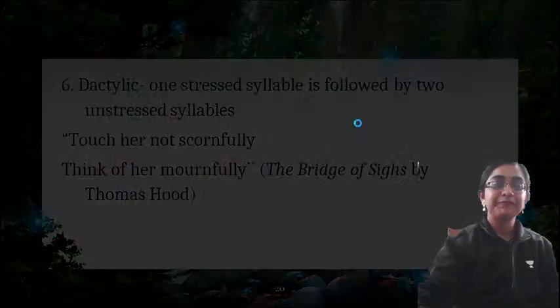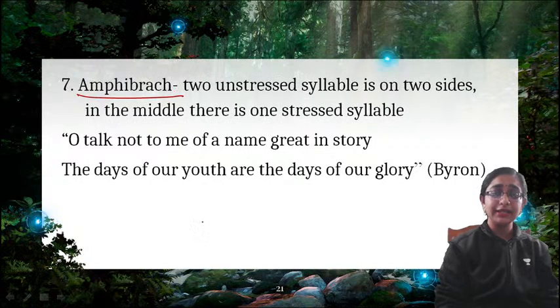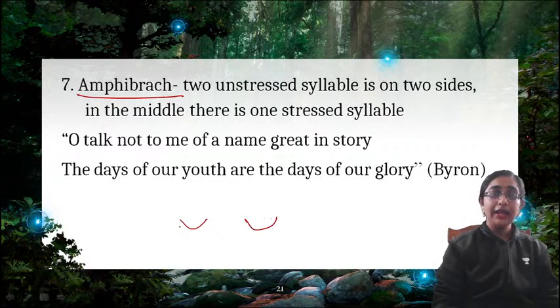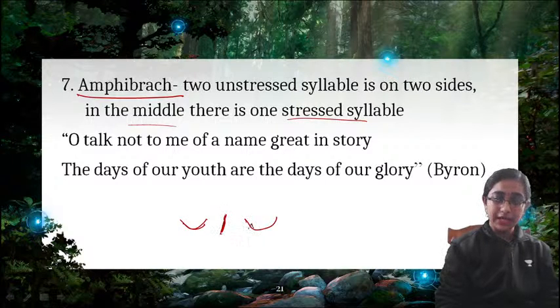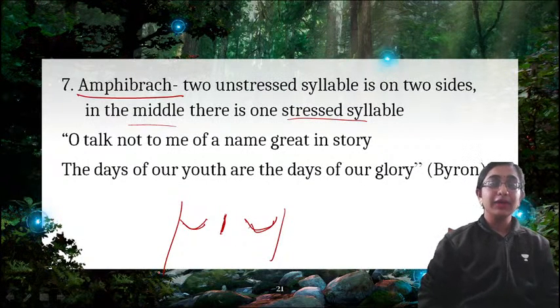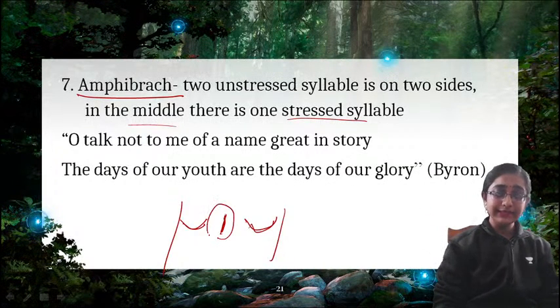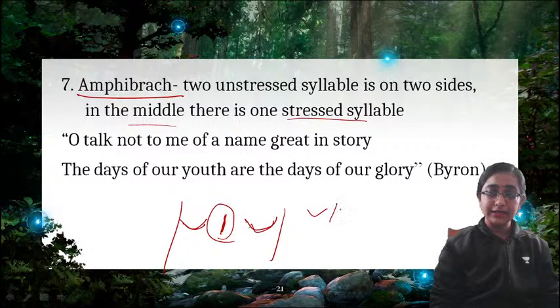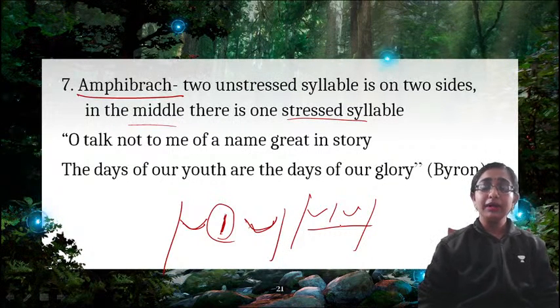Okay, Kavita. So now, next is amphibrach. This is very interesting. What happens here is that two unstressed syllables are on two sides, and in the middle there is one stressed syllable. So this kind of scansion, unstressed, stressed, unstressed, is known as amphibrach. Yes, Rupali. So amphibrach means two unstressed syllables are on two different sides and the middle syllable is stressed. So this is a type of scansion. This is called amphibrach. Now, how will you make this scansion?